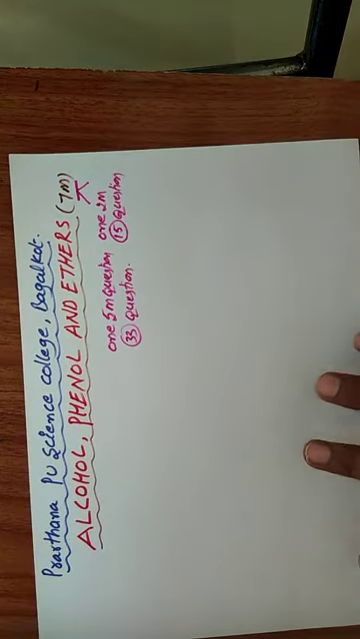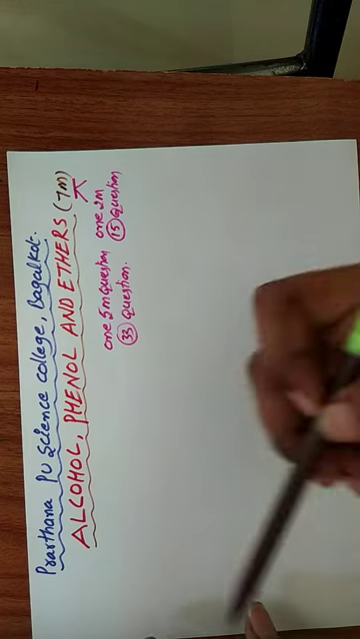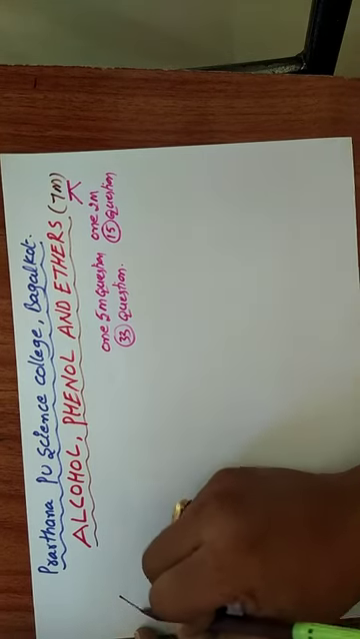So these 2 questions are coming from the alcohol, phenol and ether lesson. So it is a total 7 marks chapter: a 5 marks question and a 2 marks question are available from this chapter. First we discuss the alcohol part.